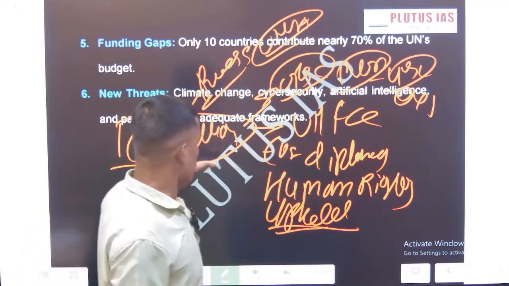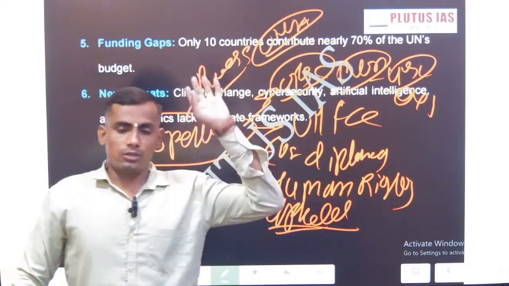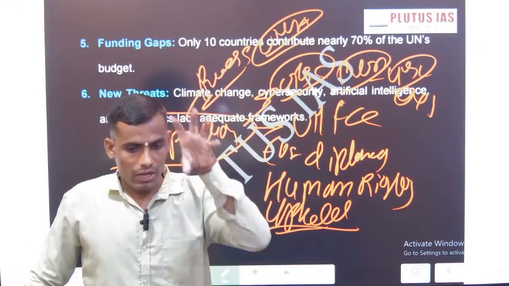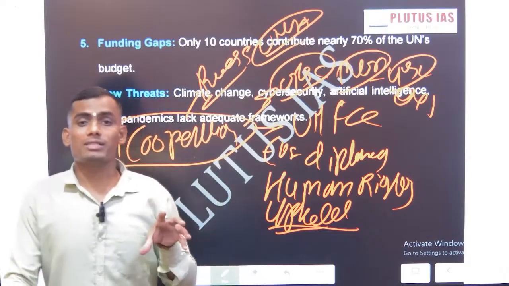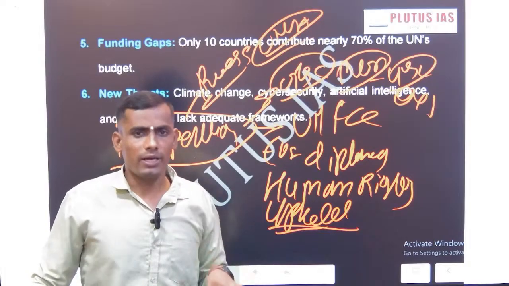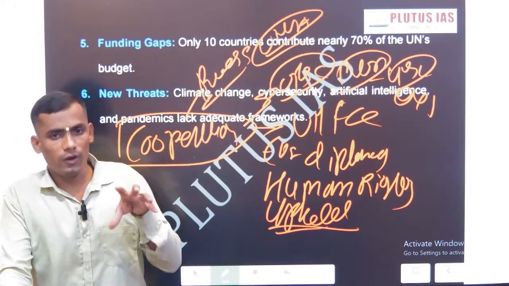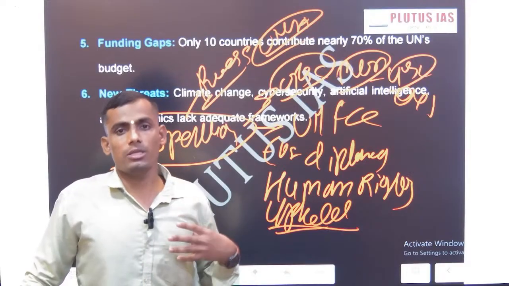Okay, so now the first is UNFCCC. At least all the countries have one convergence on the UNFCCC issue, that is climate change. So it is the responsibility of the developed countries, and it is the responsibility of developing countries, to be the contributor in the UNFCCC mandate.